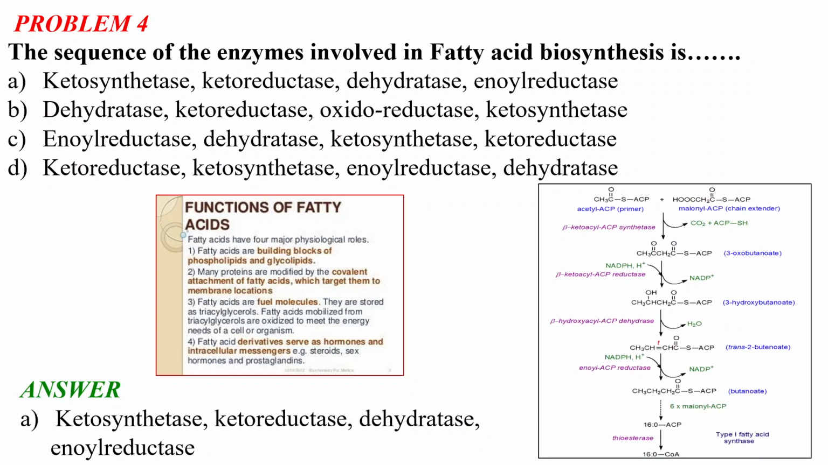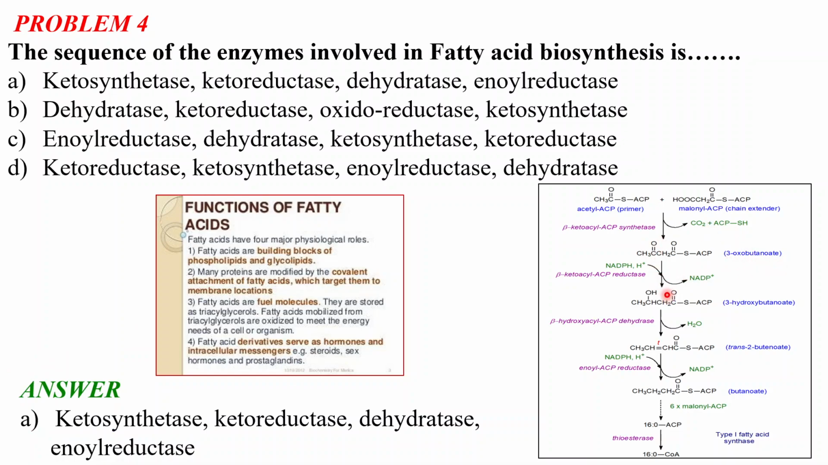Now we will see the fatty acid biosynthesis pathway. There is a primer which is the acetyl ACP and malonyl ACP, which is a chain extender. The first step is the beta-ketoacyl ACP synthase, which in short we can call ketosynthase. The first reaction happens between this malonyl ACP and acetyl ACP, and we get 3-oxobutanoate from this reaction, with the elimination of carbon dioxide and ACP thiol.